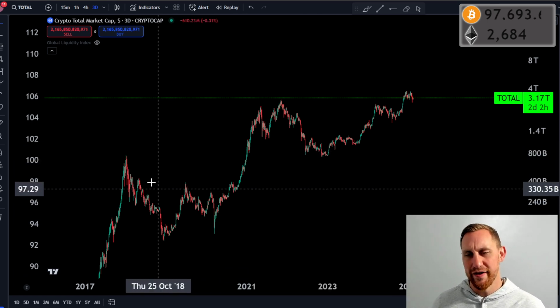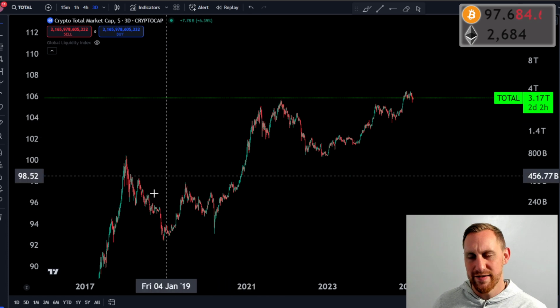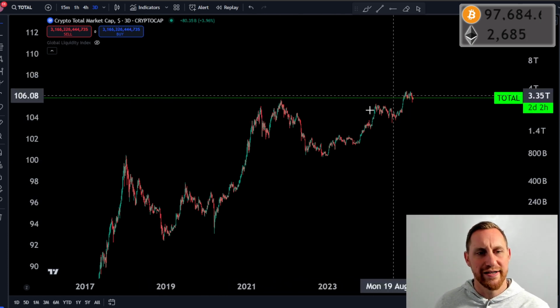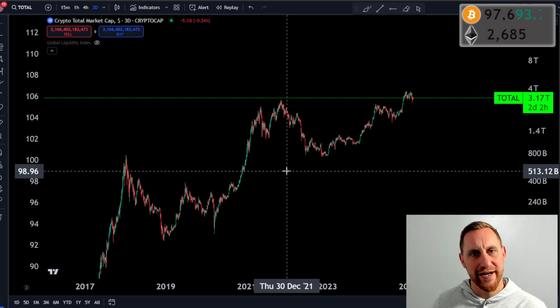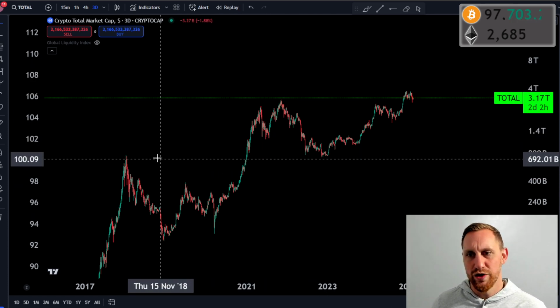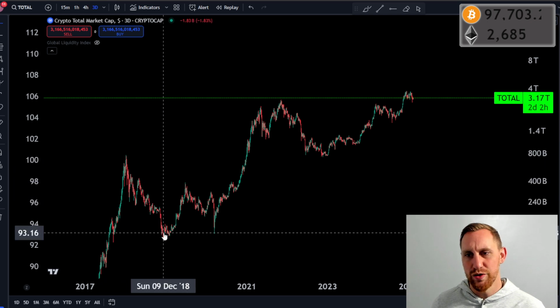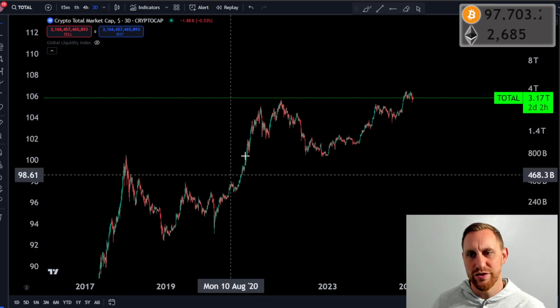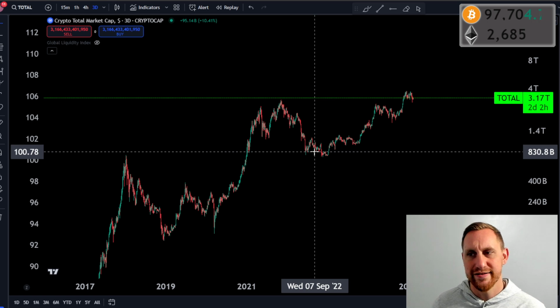Now, first of all, we know that every cycle goes up less, right? Diminishing returns. Obviously, as market caps go up, more money comes to the market. You're going to get less gains each cycle, right? So with that, we can use Fibonacci's, which are going to use highs to lows and give you less price targets because obviously the highs to lows of each cycle tend to decrease, right?